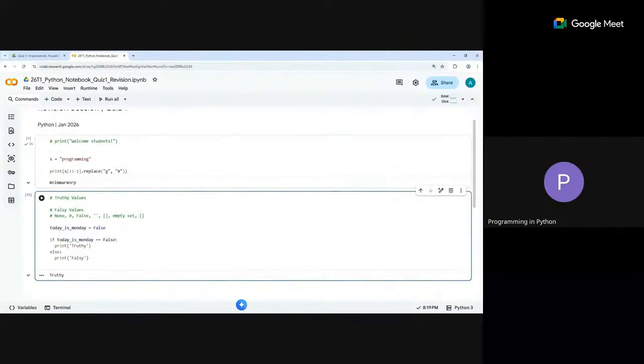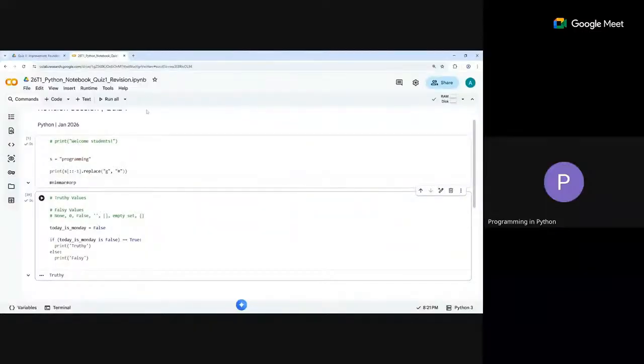And then of course you can also say equal to false. That's also okay. Then if this whole thing becomes true, meaning if today is Monday is false, or you may as well say is false like this, then you go inside. So it'll say truthy now, because that's how I put it. If it is false, then you go inside. So this entire thing now becomes true, the fact that the variable today is Monday is false. So this becomes like a condition again in itself, and then again it starts checking for equal to true. So the equal to true part is implicit. Do you understand what I'm trying to say there? That is with respect to boolean values themselves.